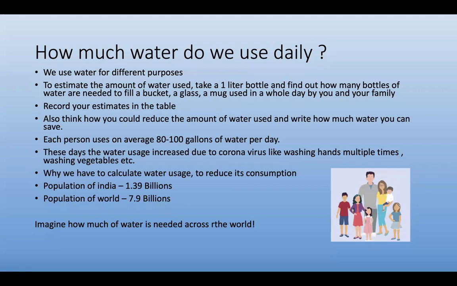So how much water do we use daily? We use water for different purposes.